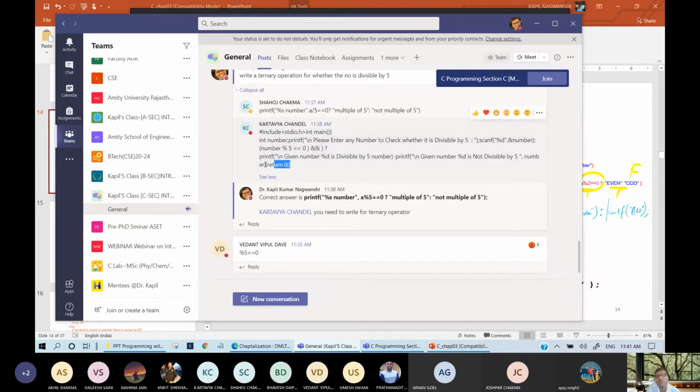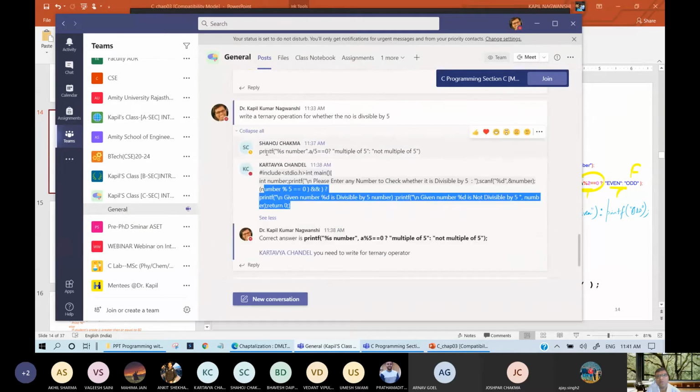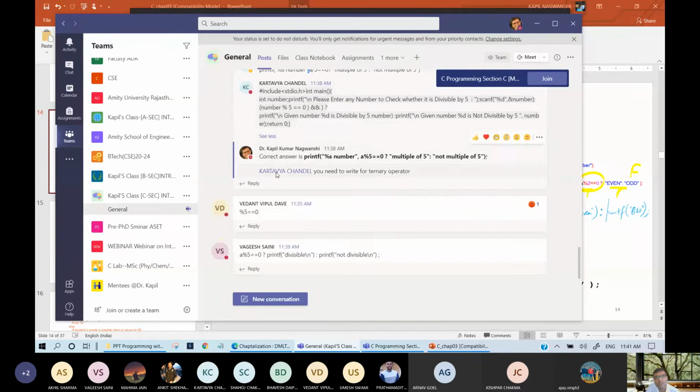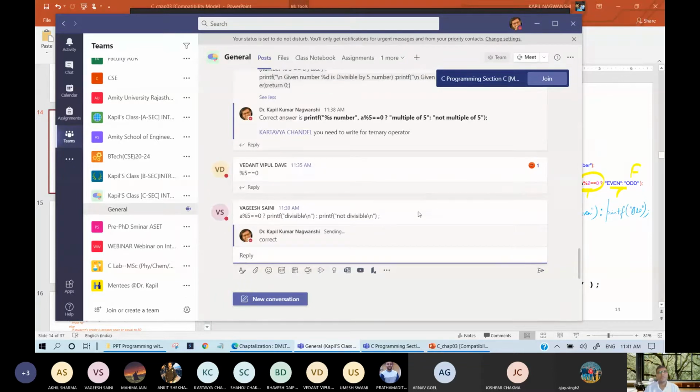So this is a wrong program, and this is the actual answer. I think Sahoj has some mistype error because it is a%, or maybe his logic is wrong. Why is a dot coming here? So this is the correct answer, and another correct answer is Vagish's. Vagish has written the correct answer. Fine, and the remaining others are absent.